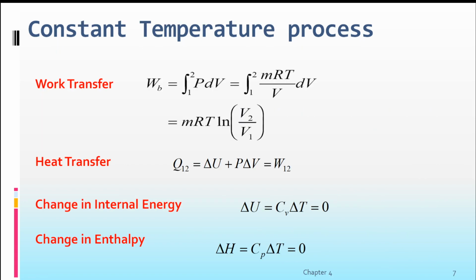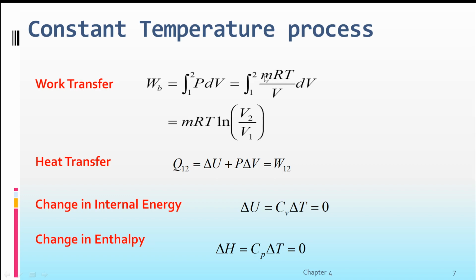Now coming to the constant temperature process, the work transfer expression is different because we may have to substitute for P in terms of V. P is substituted in terms of V because the integral is in terms of dV. That's why P is substituted from the ideal gas relation in terms of V, and integrated.